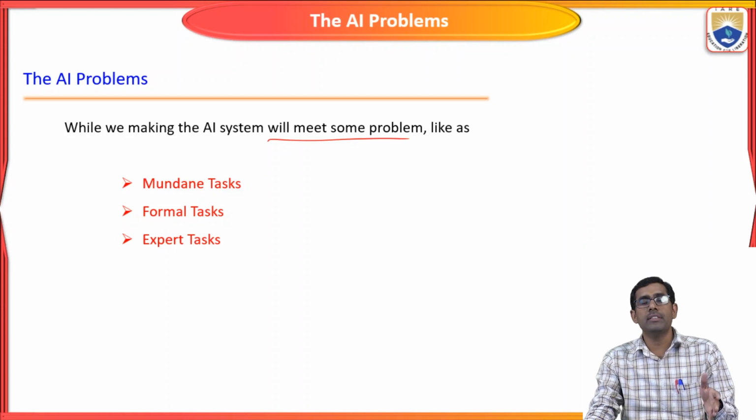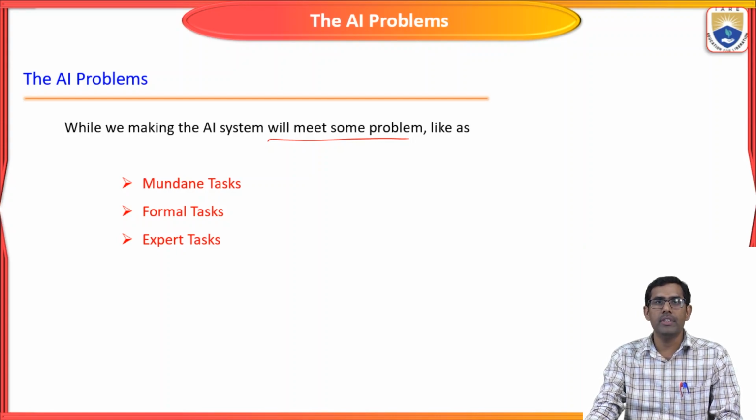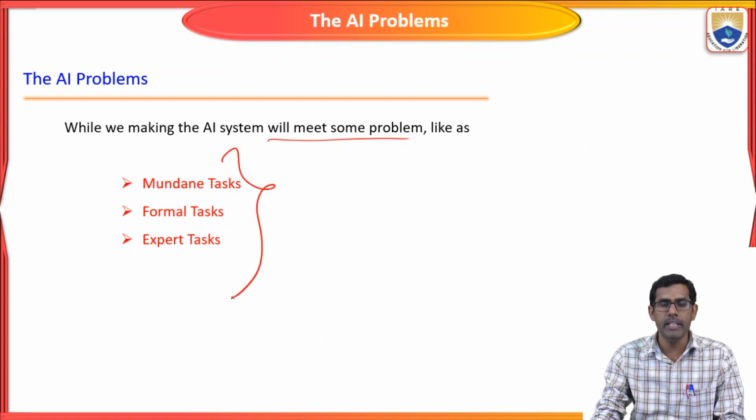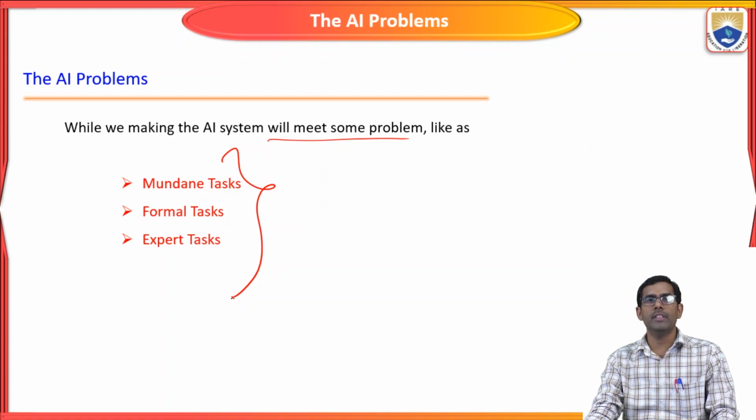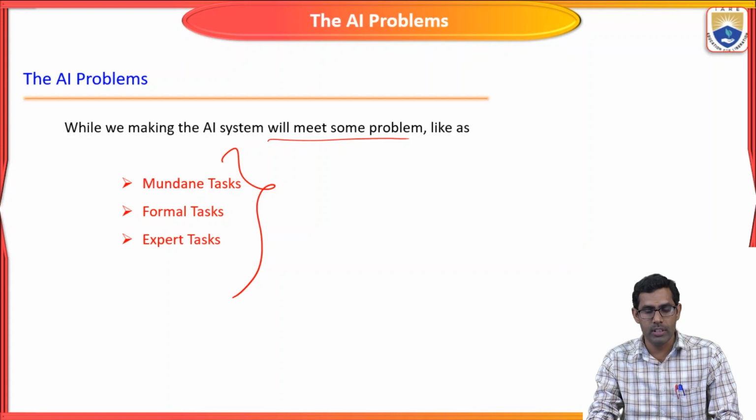These three are the important problems in artificial intelligence systems: mundane task, formal task, and expert task.